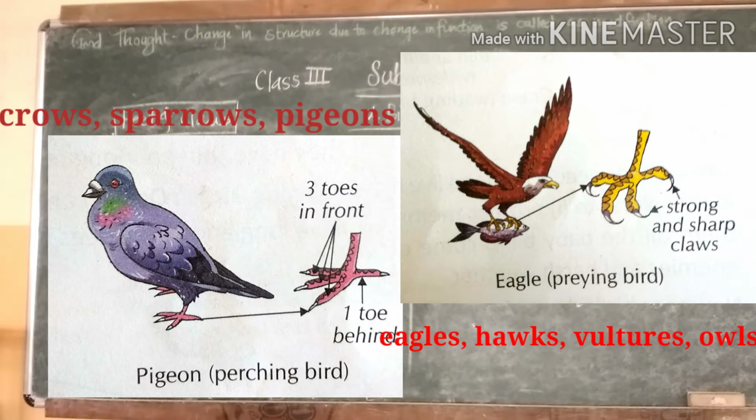Next type is the preying birds, or birds of prey. We have seen vulture, then kite. These are the birds of prey. Birds like eagles, hawks, vultures and owls are flesh eaters. These are called preying birds. These birds have very strong and sharp claws for catching and tearing flesh of small animals like toads, mice and rats. Their strong and sharp claws are called talons.